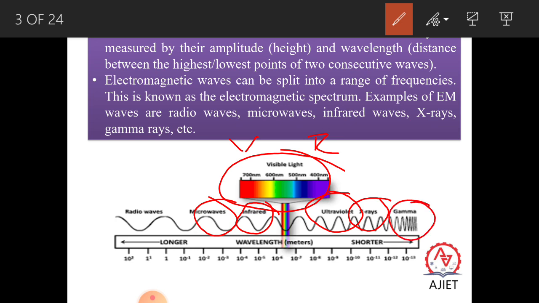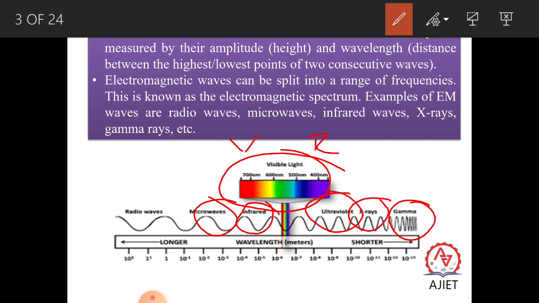And the last one is the gamma rays, which is less than 10 to the power minus 3 nanometer. Gamma rays come from radioactivity. During radioactivity, alpha rays, beta rays, and next the gamma rays, so three kinds of radiation come out. A photographic plate, a Geiger tube, or an ionization chamber can be used for the detection of this kind of radiation.